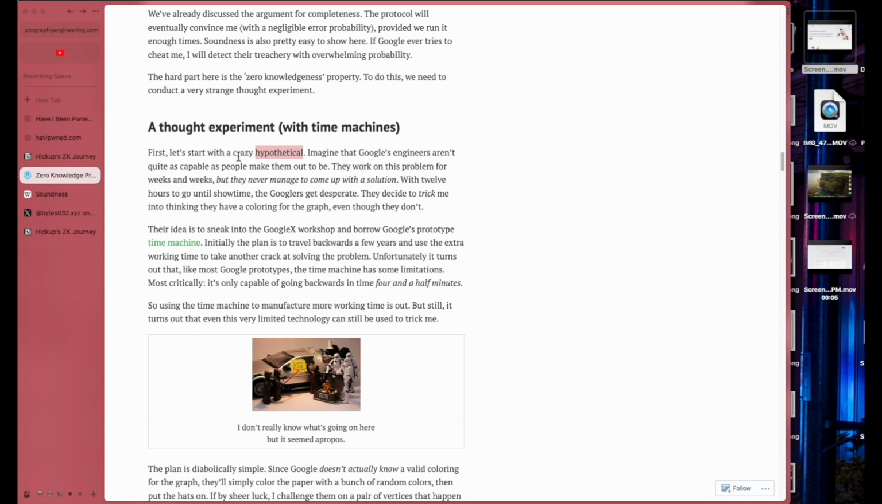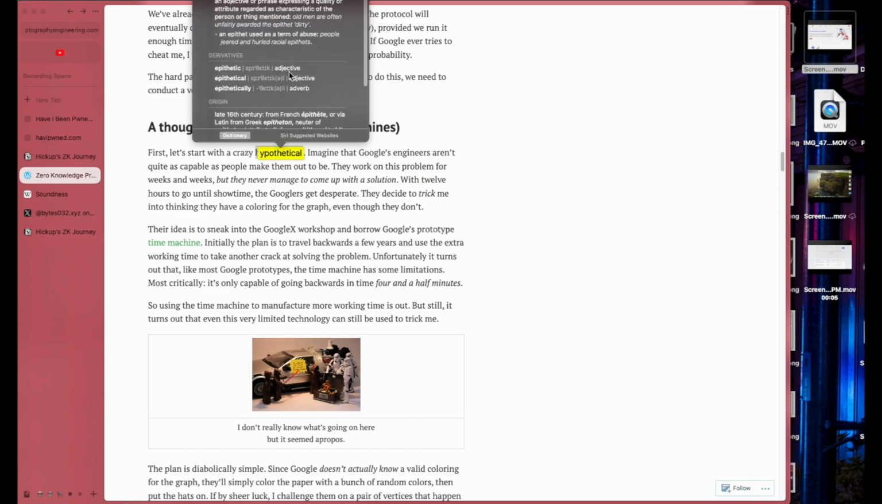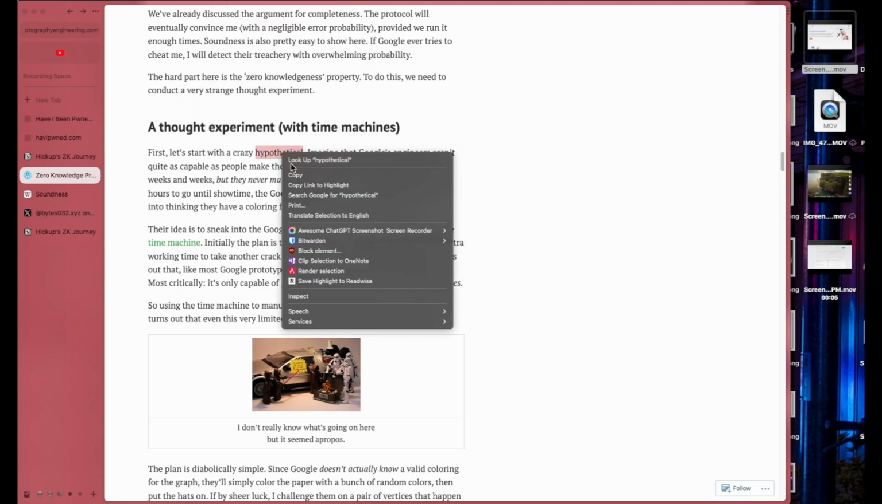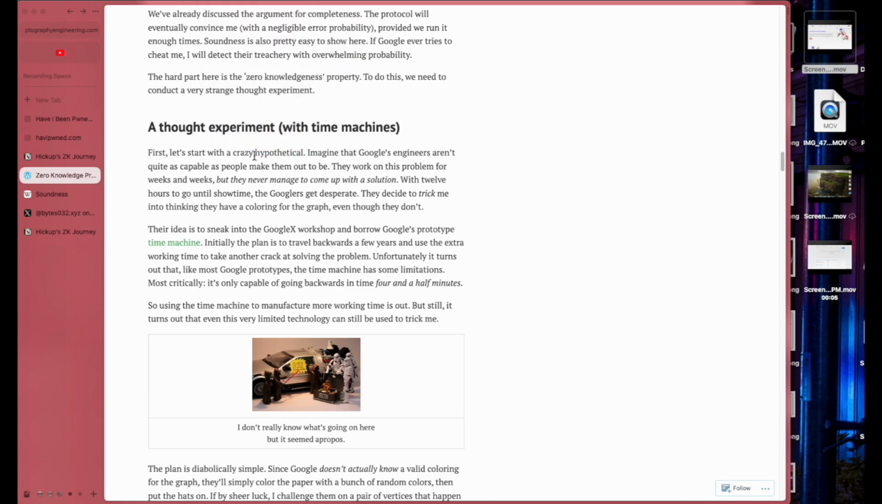Wait, what? Isn't hypothetical an adjective? It's a noun? Wait, what am I searching? It's an adjective. Why is he using it as a noun?